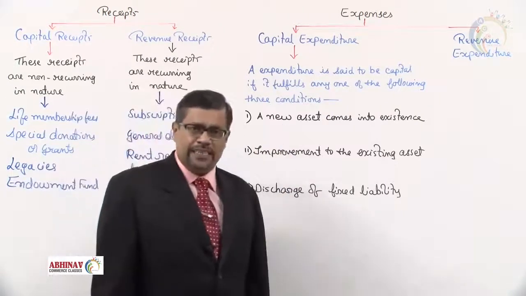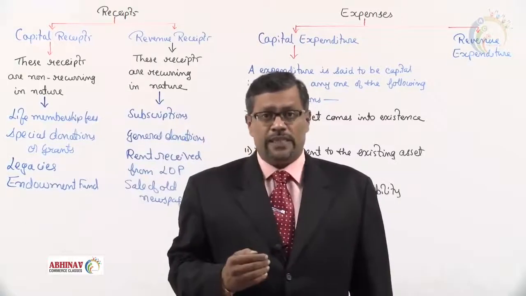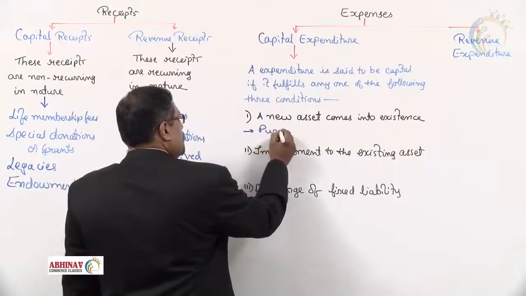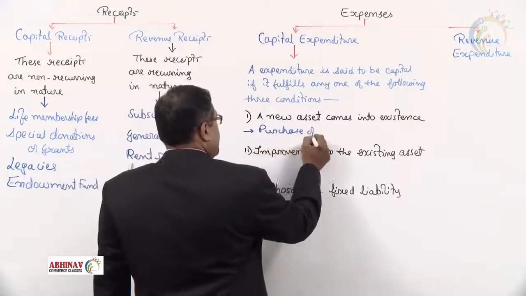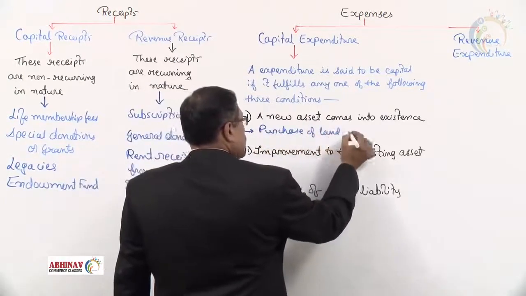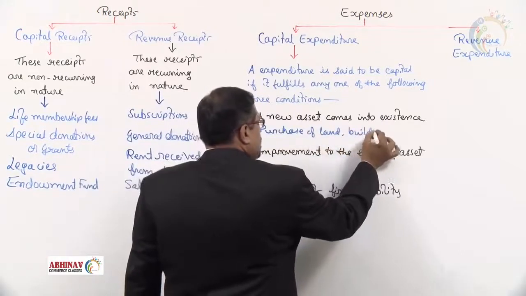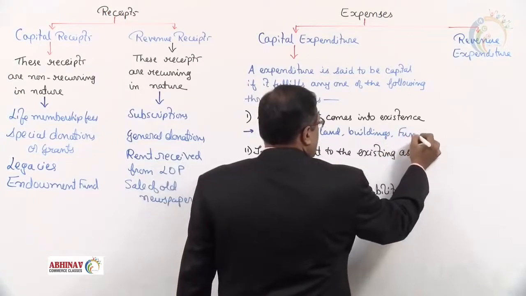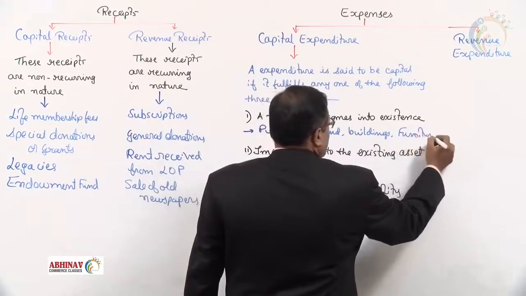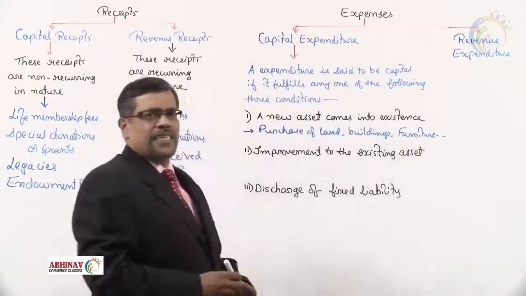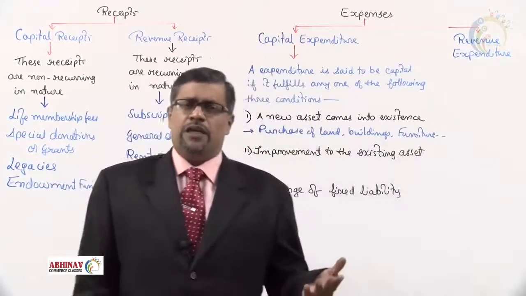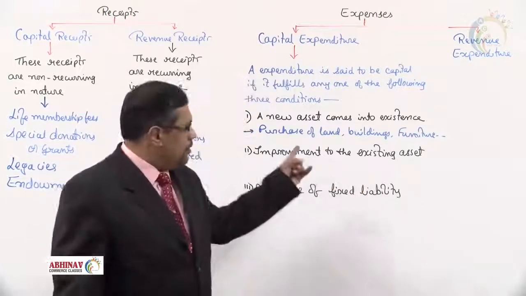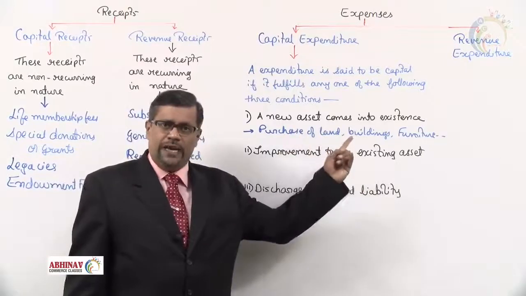A new asset comes into existence means when you purchase a new asset, like purchase of land, purchase of buildings, purchase of any furniture, etc. When you purchase a new asset, land, building, plant, machinery, furniture, vehicles, computers, motor cars, whatever, we call that a new asset comes into existence.